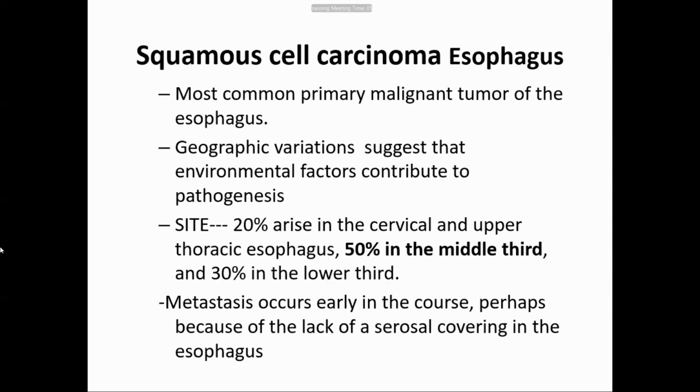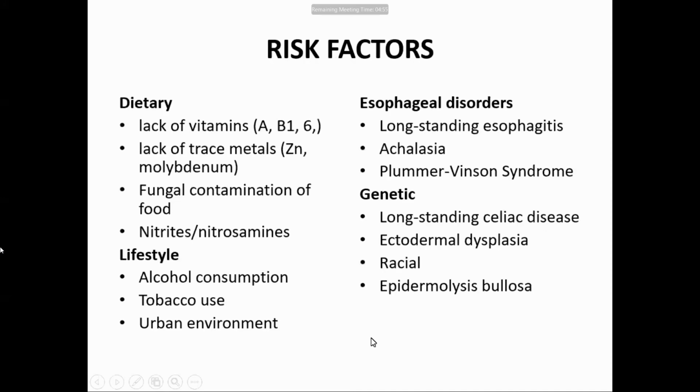Metastasis of carcinoma of the esophagus occurs early because the esophagus doesn't have a serosal lining. There is no serosal covering in the esophagus, only the muscular layer, submucosa and mucosa. So carcinoma will spread fast. And these are the risk factors: dietary factors, lack of vitamins, lack of trace metals, fungal contamination of food, nitrites and nitrosamines; lifestyle, alcohol consumption, tobacco use, urban environment; esophageal disorders, long-standing esophagitis, achalasia, Plummer-Vinson syndrome.